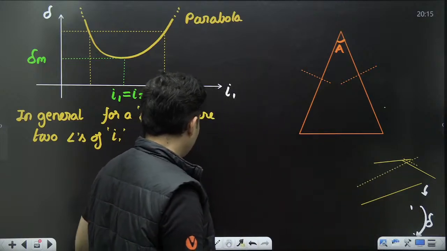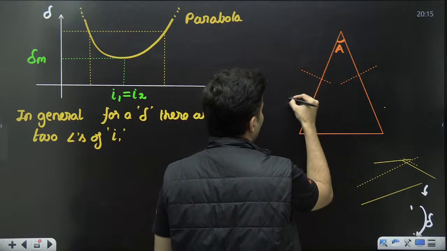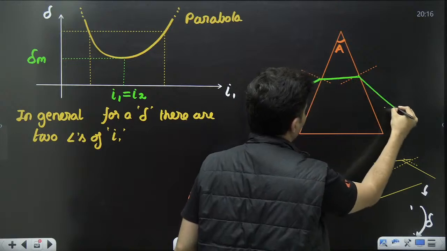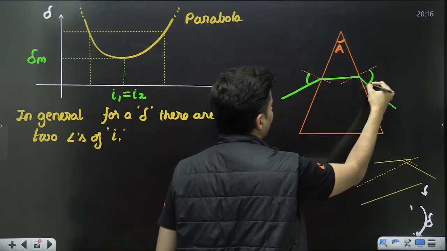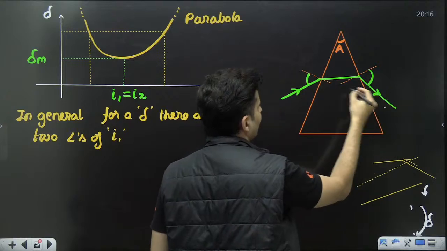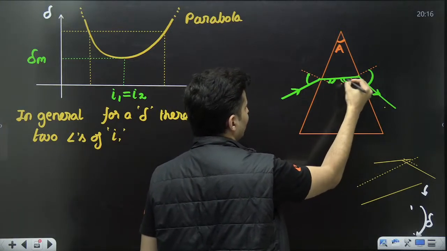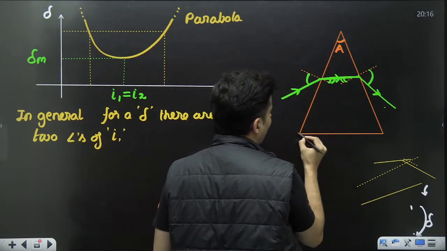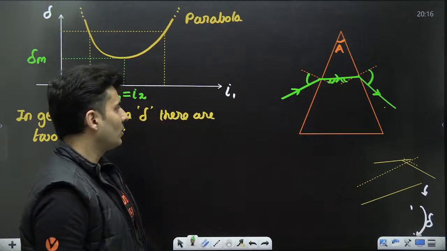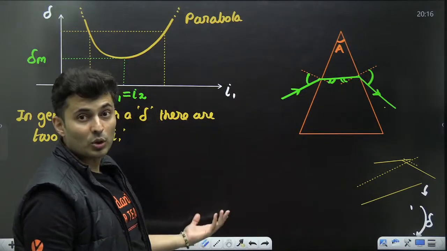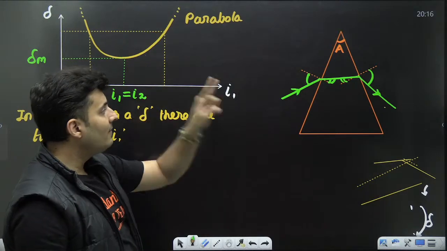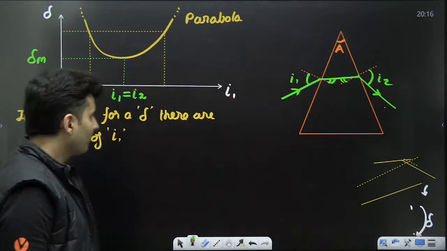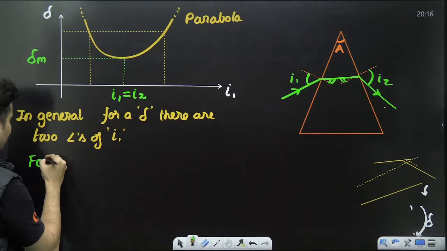And what you will see is the ray goes like this, goes flat and comes like this. This angle and this angle both are equal, and so are these two angles, because it will be a symmetric diagram. This ray comes out to be parallel to that particular base. That's what you will see when the angle of deviation is the least. So this I1 and this I2 become equal.